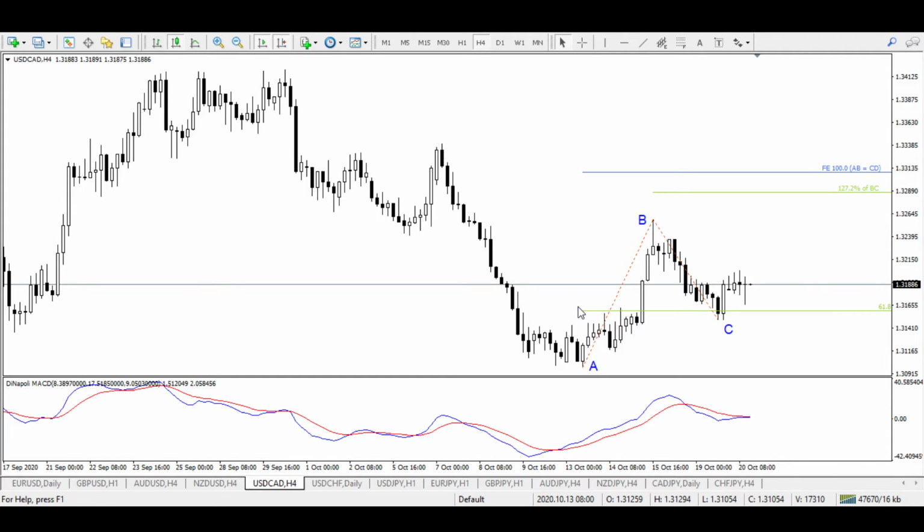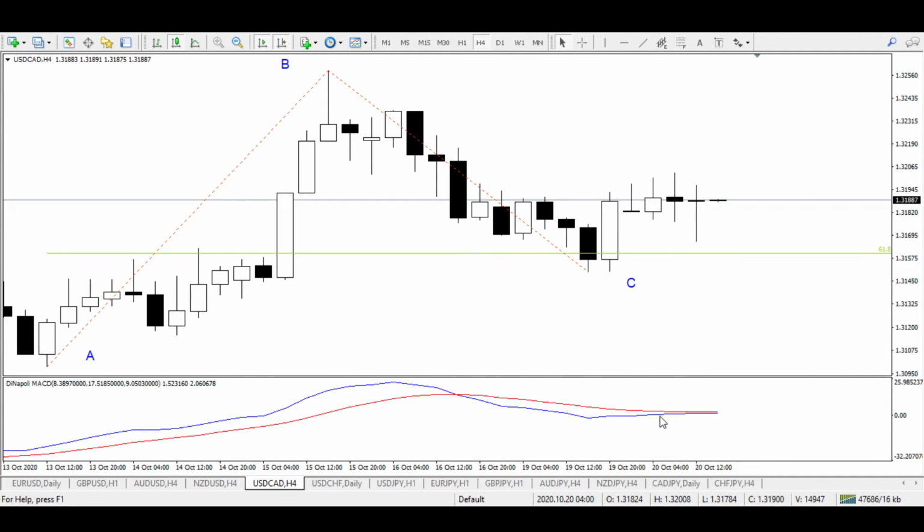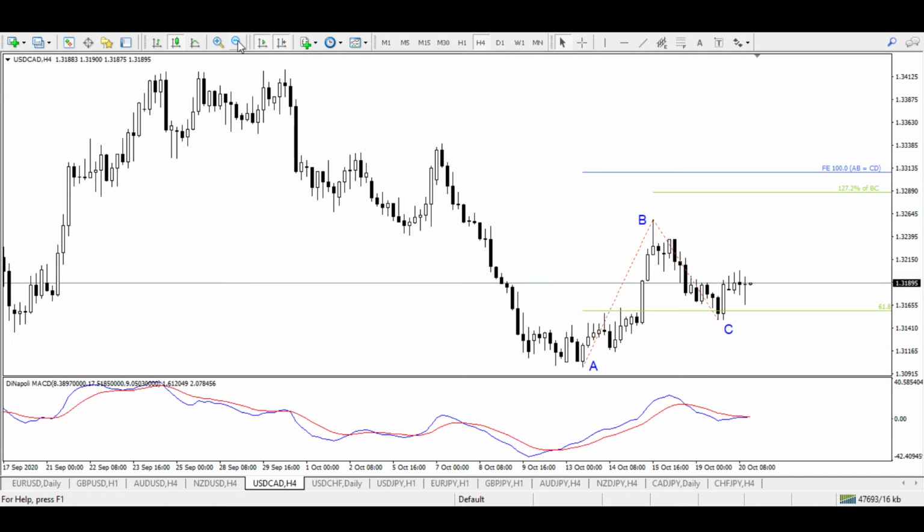That's why I have not taken a buy position, and I will rather wait for the closing of this 4 hour candle, and I will wait for a crossover of MACD to the upside. This blue line should cross this red line, and there should be a crossover something like this. If we zoom in, we can see that the crossover has not taken place yet. This blue line is still staying below this red line. Therefore, I'm not taking a buy position despite all the criteria on the 1 hour time frame having been fulfilled. So let's wait for this crossover, and then we'll enter the buy position.